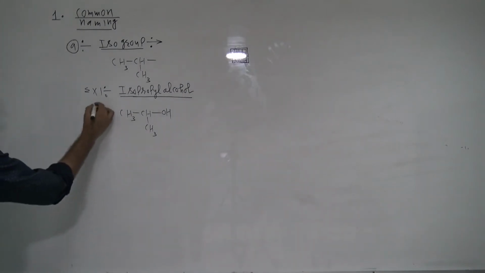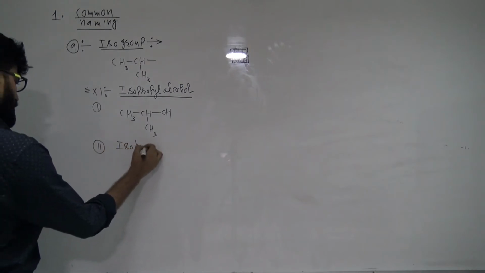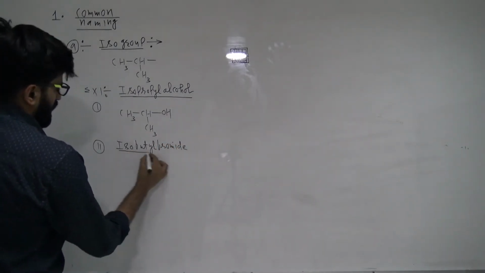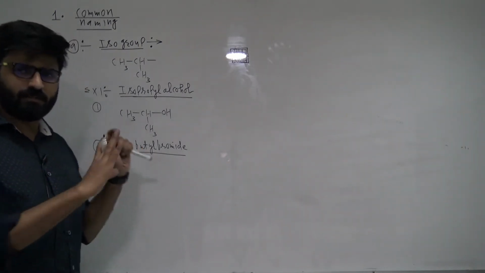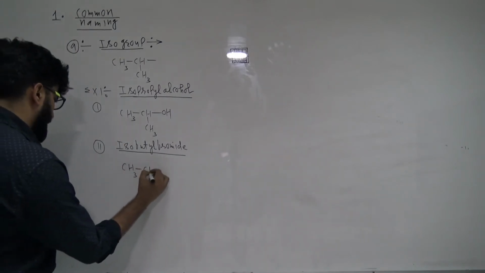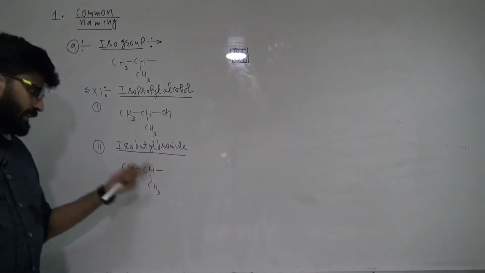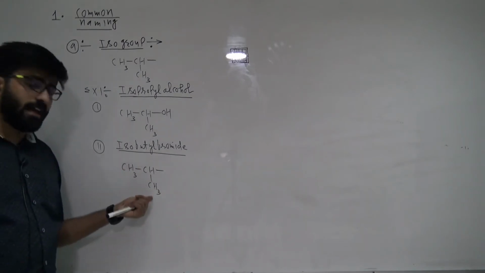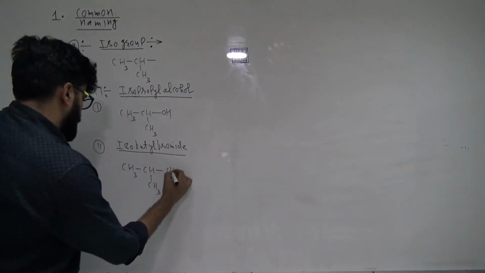Second example: let's say we have isobutyl bromide, and we would like to draw its structure. Don't be confused, it's crystal clear what the iso group is. First of all, you just write the iso group. Now we have to make it butyl. I need 4 carbons, but right now I have only 3 carbons, so I have to put 1 extra carbon, CH2.